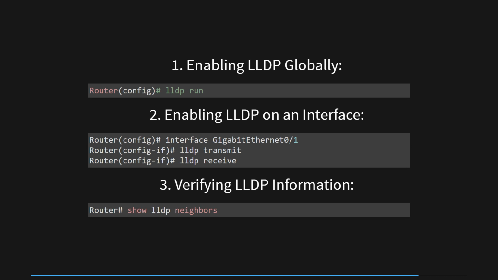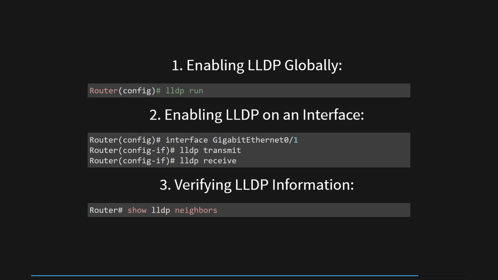Next, if the administrator wishes to enable LLDP on a specific interface, such as Gigabit Ethernet 0/1, they will access the interface configuration mode and use the commands LLDP transmit and LLDP receive. With these commands, LLDP will be activated on the specified interface, enabling it to transmit LLDP packets to its neighbors and also receive LLDP packets from neighboring devices.